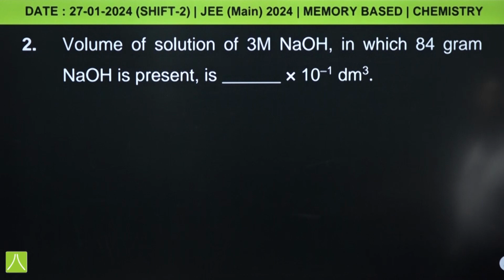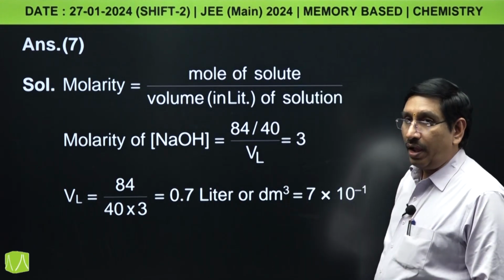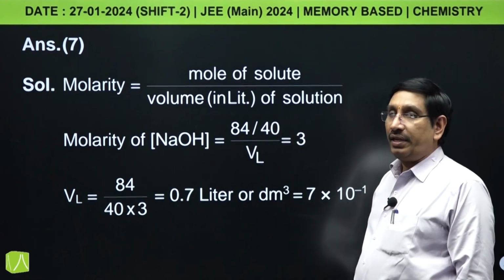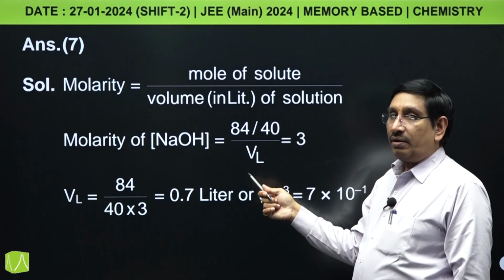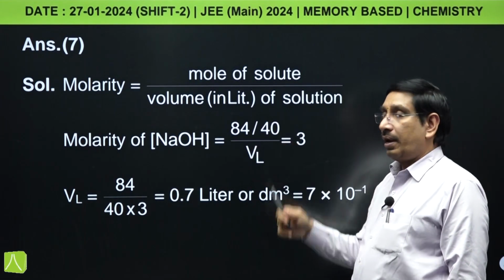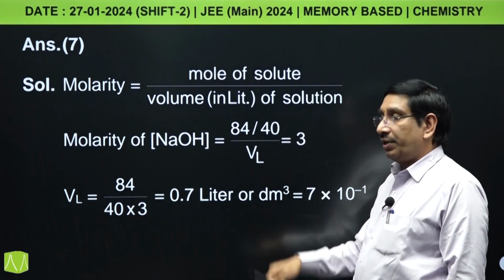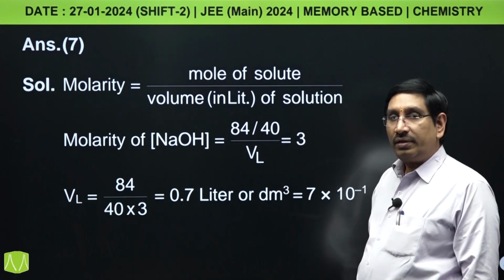Next, volume of solution of 3 molar NaOH in which 84 gram of NaOH is present. So इसकी concentration find करना है। molarity formula अभी हम discuss कर रहे हैं, moles of solute upon volume of solution in liter, and molarity of NaOH is moles of solute can be calculated as weight by gram molecular weight. So weight is given 84 gram, gram molecular weight of NaOH 40 upon volume in liter. We have to find this, and molarity is given 3 molar.